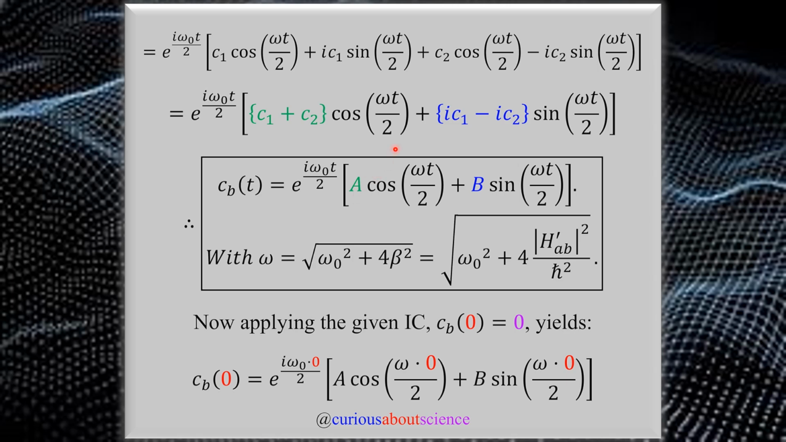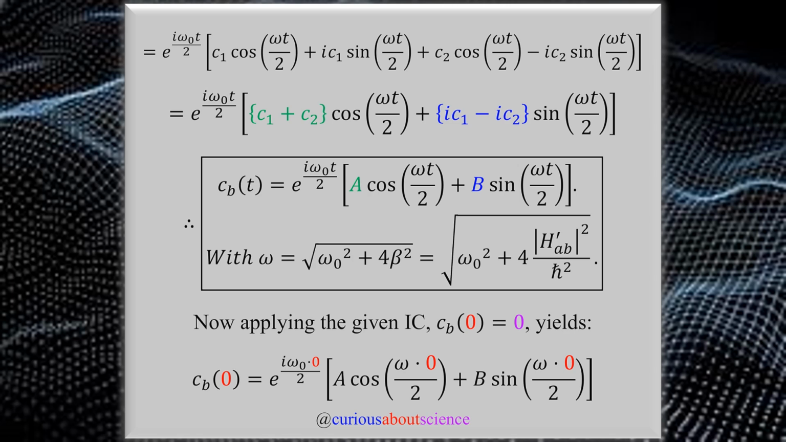So with that, we also know that the omega substitution we used was omega naught squared plus 4 beta squared, which we just put in all of this, the magnitude squared here and h bar squared there. So we have all our substitutions. But we still have to apply the initial conditions and solve for A and B.